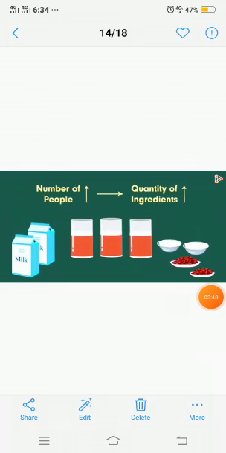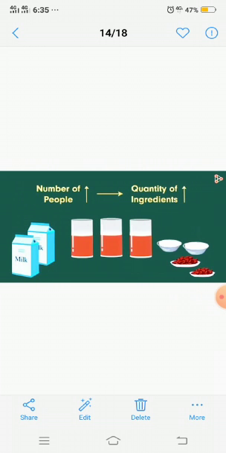Now, if for example there are 5 guests at your home, how much chocolate and milk is needed to serve them? The answer is simple. We need 10 spoons of chocolate along with 5 glasses of milk. This is the proportion of chocolate and milk for 1 glass.